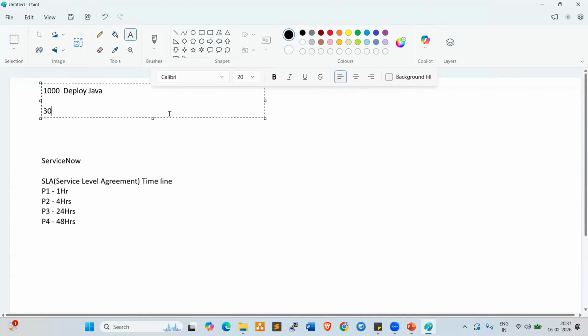An expert may take 15 minutes. So let us say 10 minutes for each server. 10 into 1,000 servers equals 10,000 minutes to perform the Java deployment on 1,000 servers. Normally it takes 10,000 minutes, right? So if you perform it the manual way, the SLA will be breached. SLA will be missed, right?